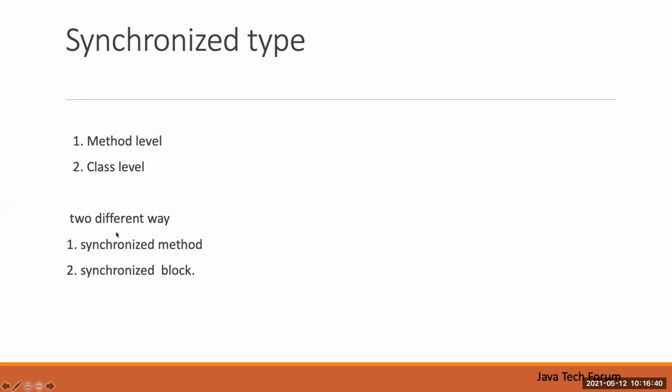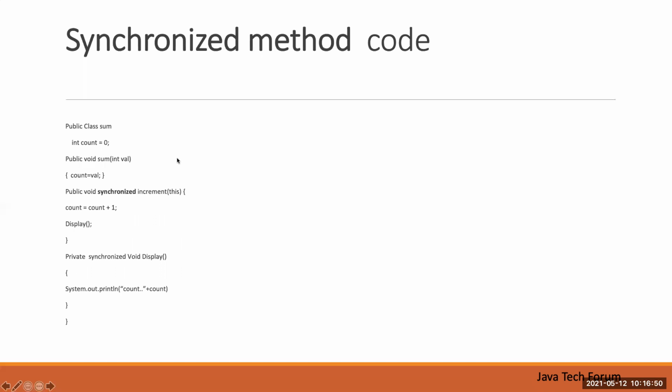Then there are two different ways: one is the synchronized method, another is the synchronized block. A synchronized method is just like a normal method. Here I have an increment method, and you can include the keyword on it. Nothing more is required from the developer side.